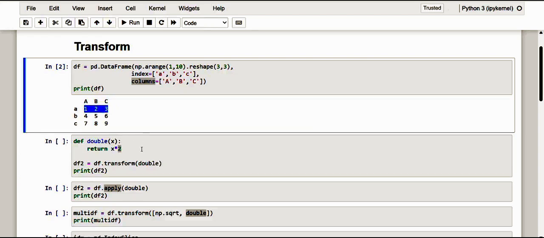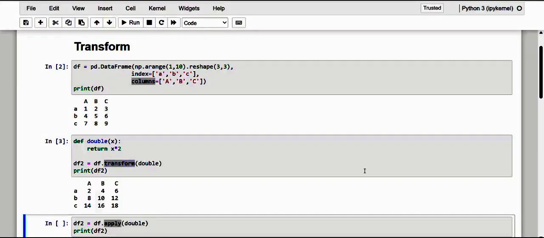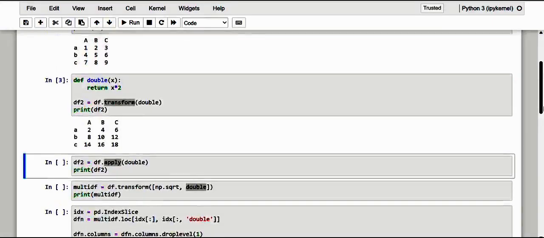So let me make this exact function, that is double. We are just going to pass it into the function which we specified as transform. Of course, kindly have a note of it. We are just going to name the result df2, another data frame, and yeah, here we got the exact result. And kindly have a note of it.